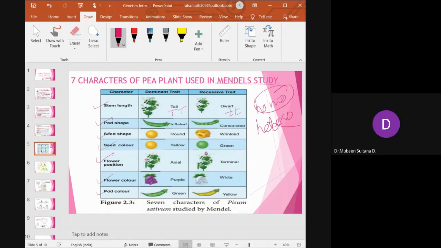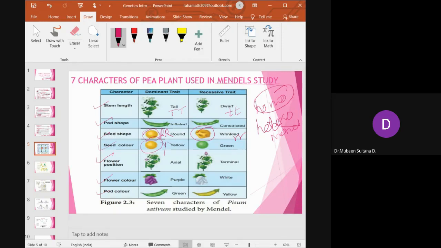The second character which you are going to take into consideration is the shape of the seed: round and wrinkled. Round we represent as capital R, whereas wrinkled as small r, small r. Then seed color. The tall and dwarf we will use for monohybrid cross, whereas round and yellow color we will use for dihybrid cross.